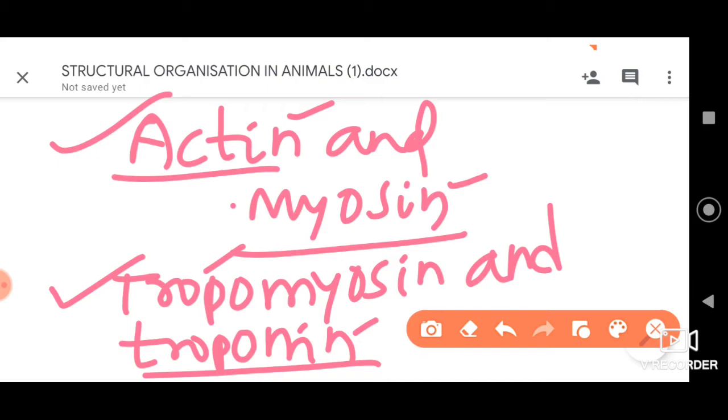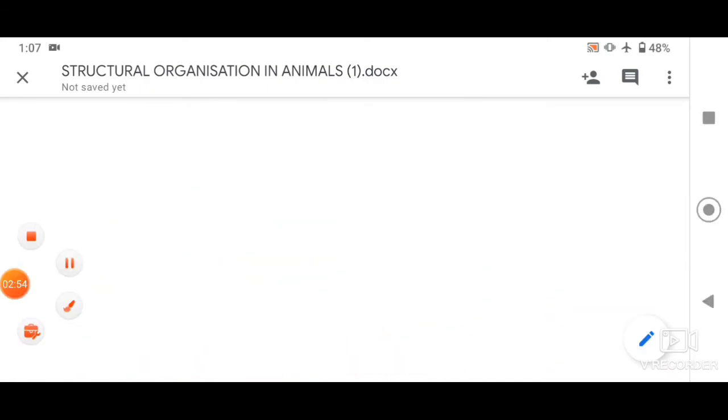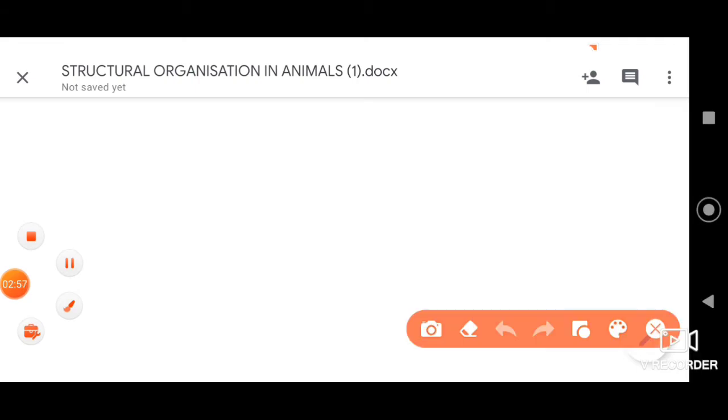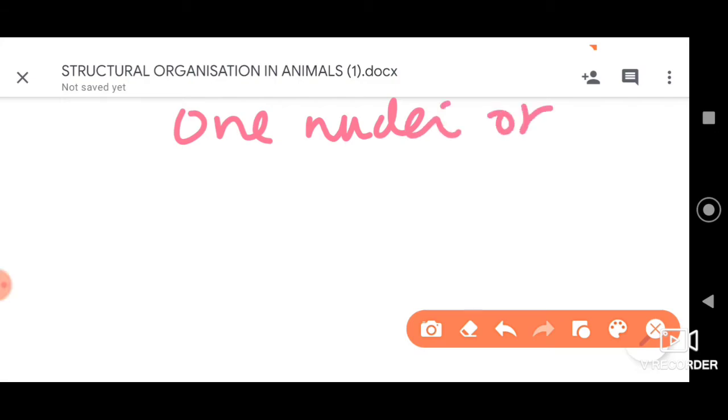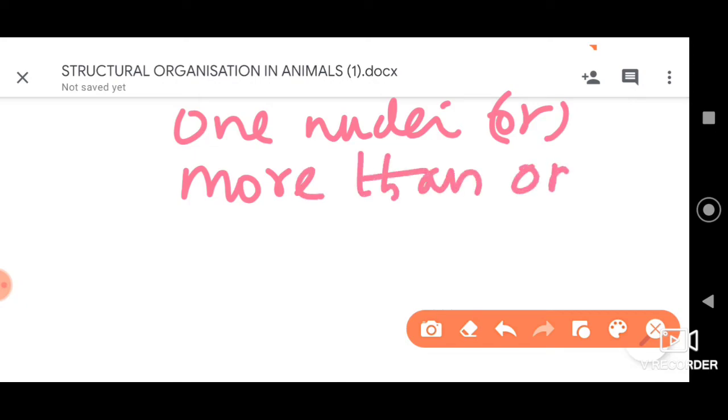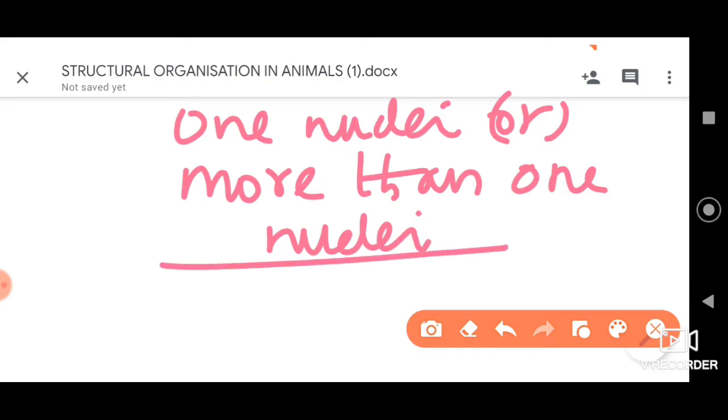Further, when we consider each muscle fiber, it may have either one nucleus or more than one nucleus, and these nuclei are very clearly visible. Then, dear students, these muscle fibers don't have the power of division; they don't divide.